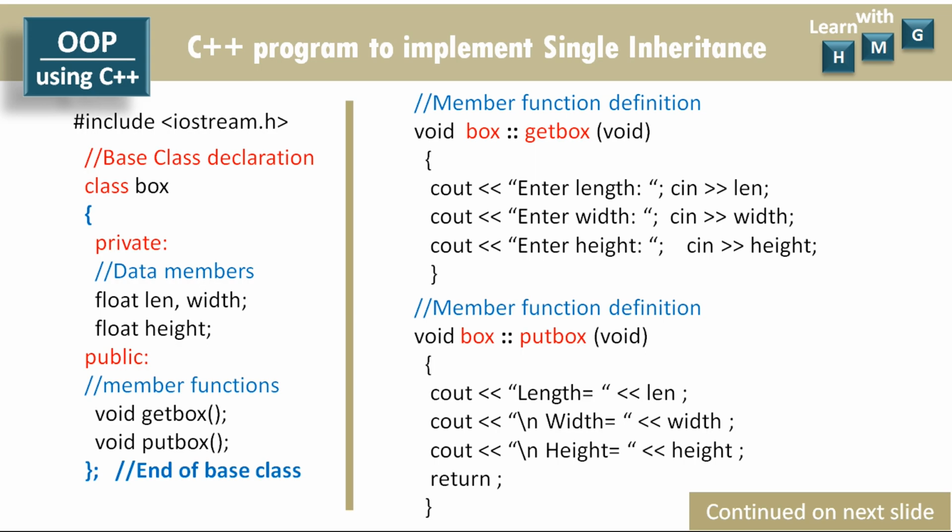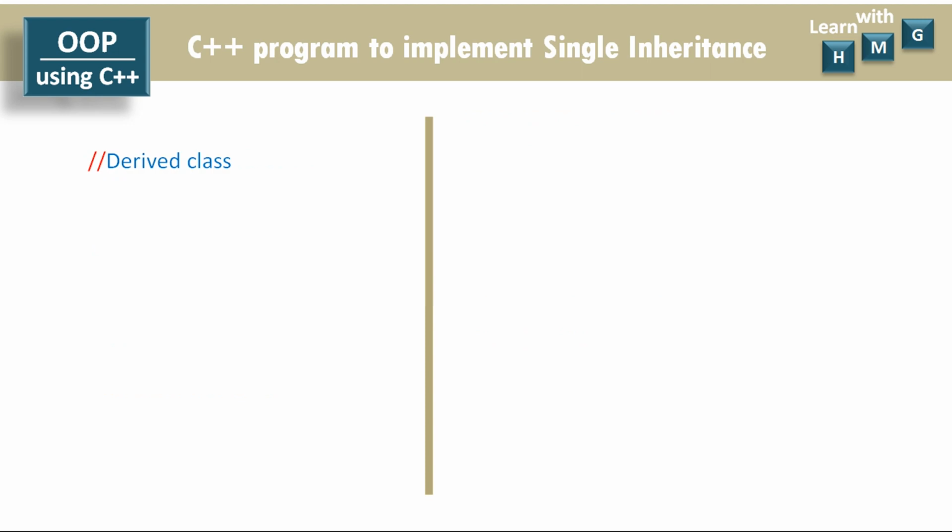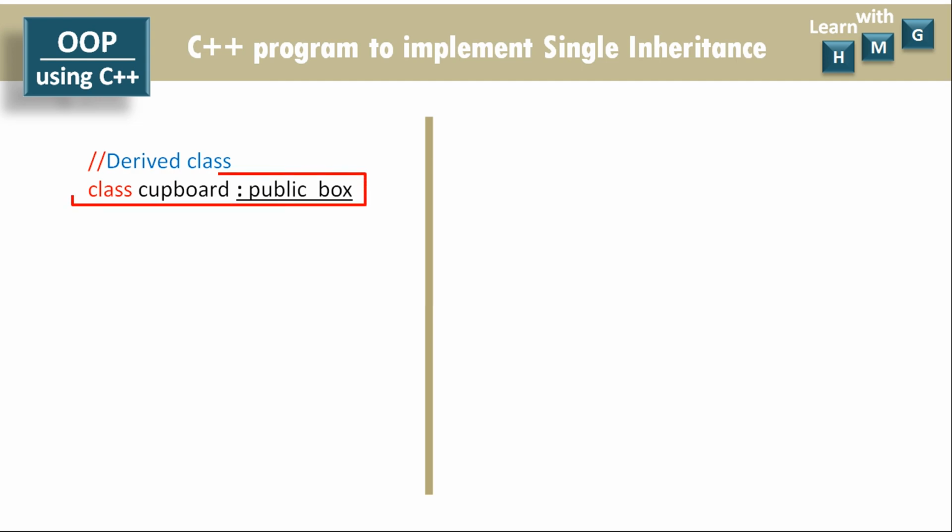So let us go for the derived class definition. The name of the derived class is cupboard and it is derived publicly from the box. Here I am using the syntax: the class keyword, then the name of the derived class is cupboard, and colon, that is the relationship operator, public is the visibility mode, and the name of the base class is box. So cupboard is a class which is publicly derived from the base class box.